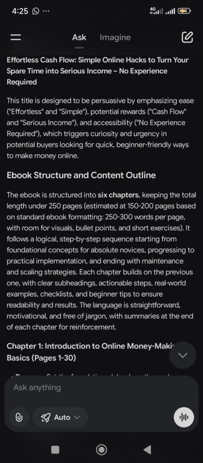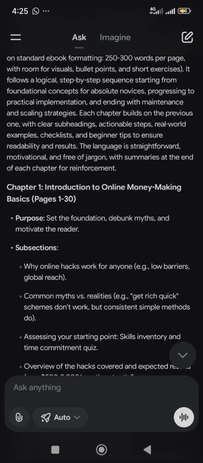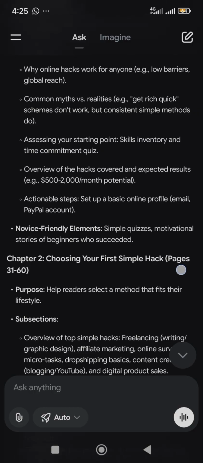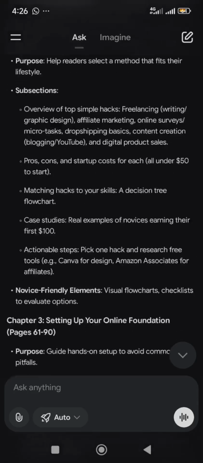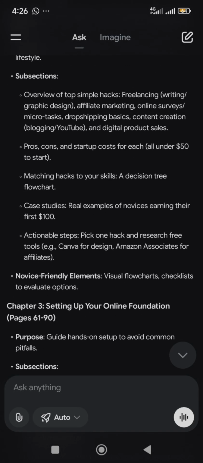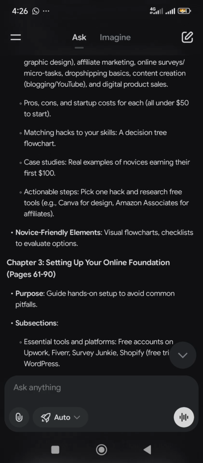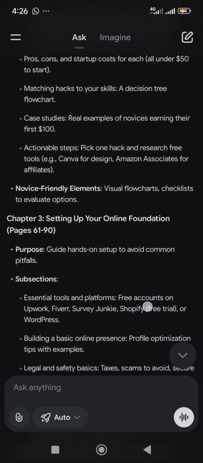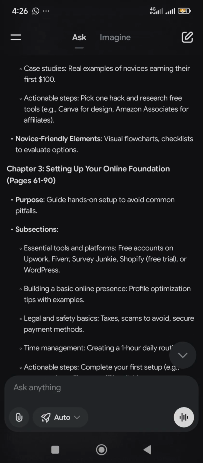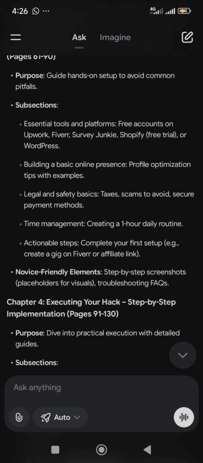All right, so ebook structure and content. Chapter 1, Introduction to Online Money. This is very powerful. All right, chapter 2, Choosing Your First Simple Hack. This is very powerful. Remember, in the prompt I said the ebook should not be more than 250 pages, so carefully this AI is crafting it to fit my prompt. Now chapter 3, Setting Up Your Online Foundation. I also told it to make it not more than 6 chapters.